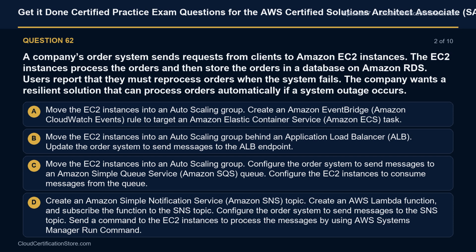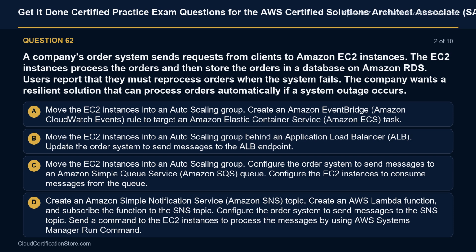Option A. Move the EC2 instances into an auto scaling group. Create an Amazon EventBridge (Amazon CloudWatch Events) rule to target an Amazon Elastic Container Service (Amazon ECS) task. Option B. Move the EC2 instances into an auto scaling group behind an Application Load Balancer (ALB). Update the order system to send messages to the ALB endpoint.